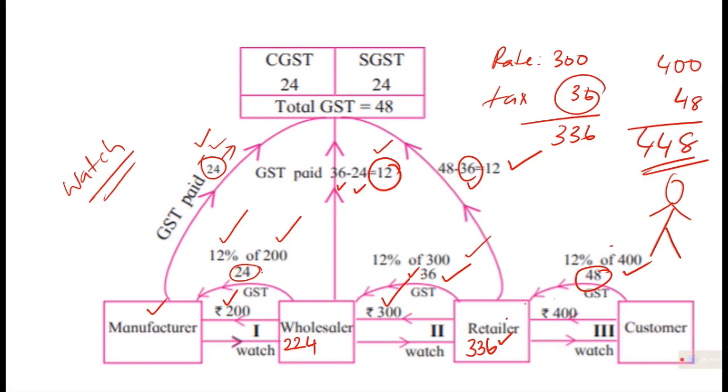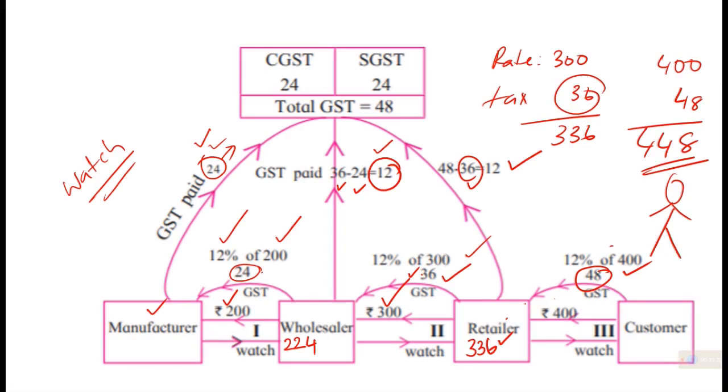Something which is manufactured and sold at 200 has now become 448, of which 48 rupees is tax, and you will wear that watch. This system is followed in each and every good.